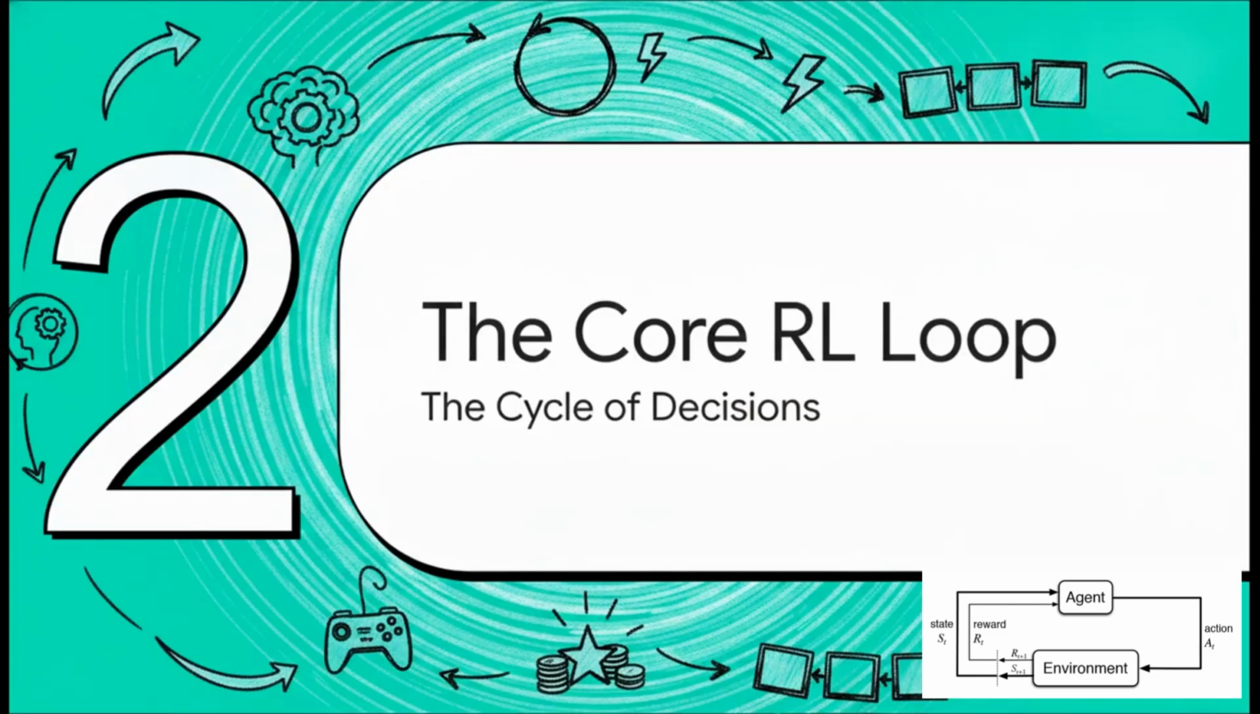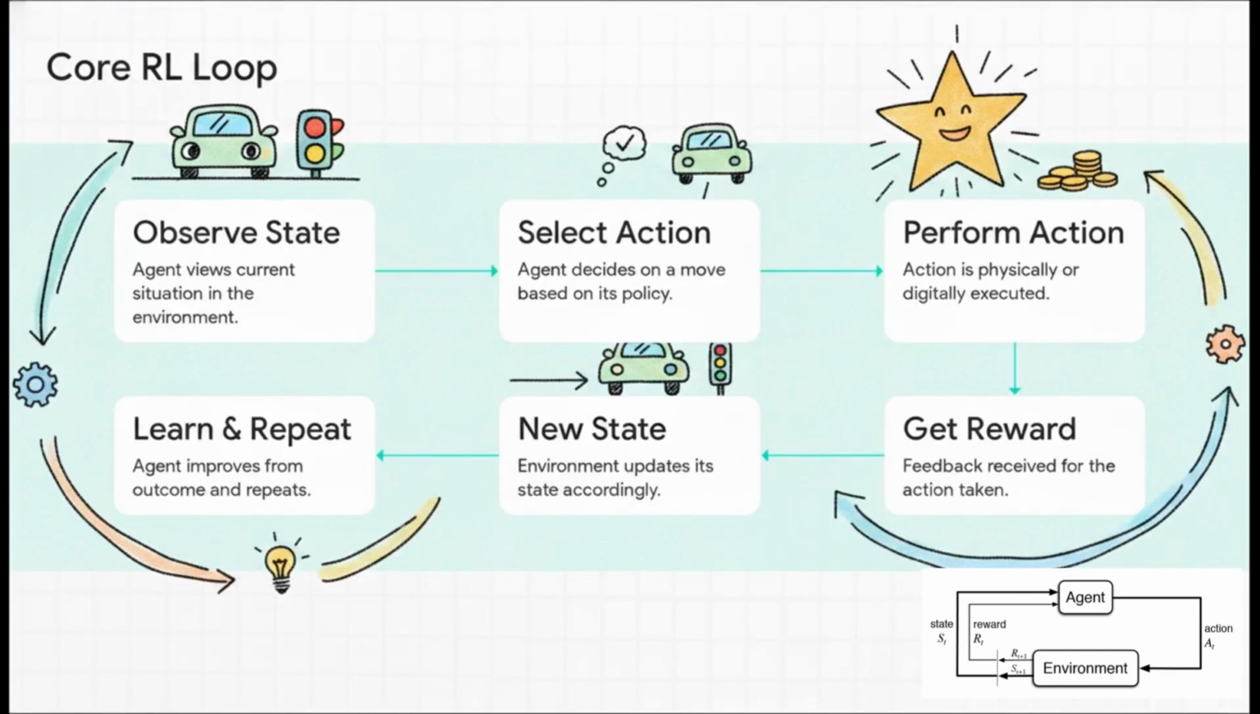Section 2. The core RL loop, the cycle of decision-making. Let's move on and see how this builds, because this learning process isn't a one-off event. It's a rapid-fire continuous sequence. First, the agent observes its current state, say a self-driving car algorithm seeing a red light up ahead. It selects an action, like braking, and then actually performs it. Next, it receives a reward, which in this case would be a massive positive score for not crashing. It then moves to its new state, stopped safely at the intersection, learns from that successful outcome, and repeats the whole process. This continuous loop is literally the heartbeat of all RL.